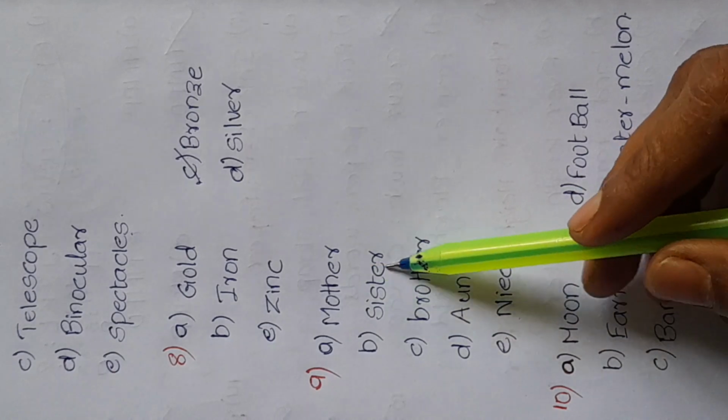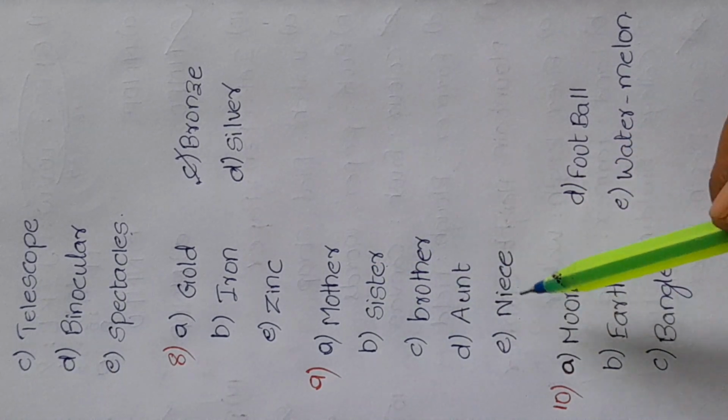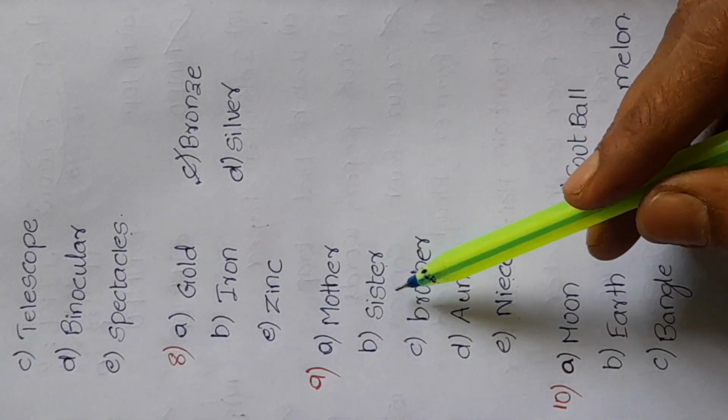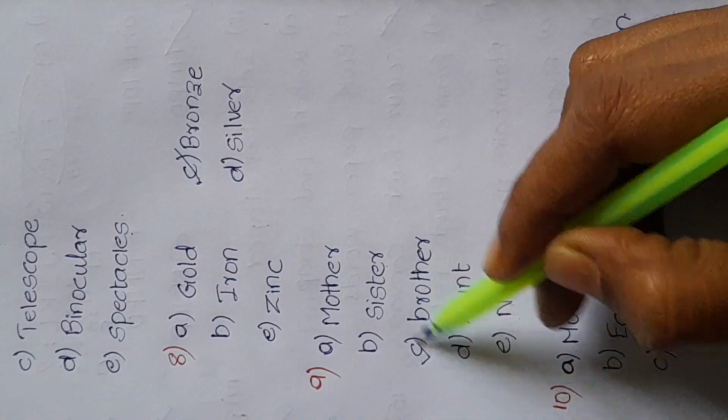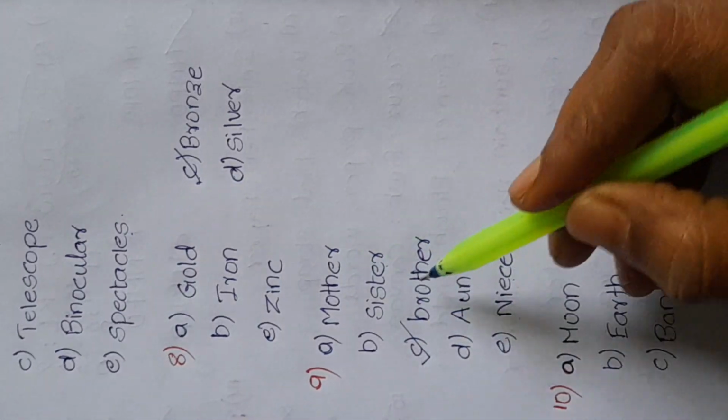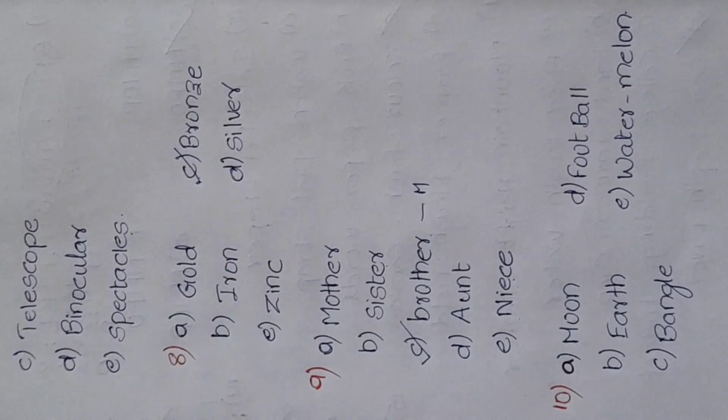Ninth one: mother, sister, brother, aunt and niece. All these are relations. But the different one is brother. That is, the odd one is brother, because all these are females and brother is male.